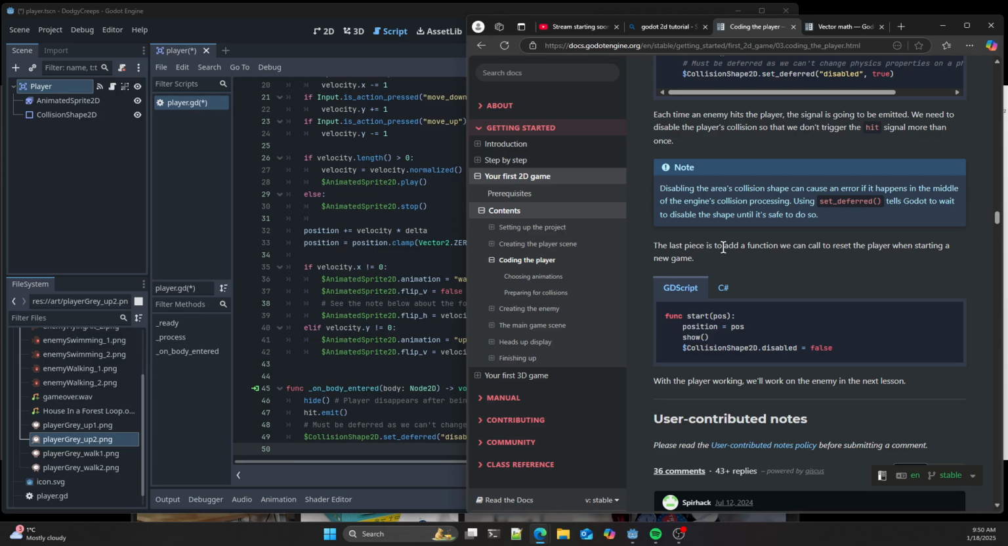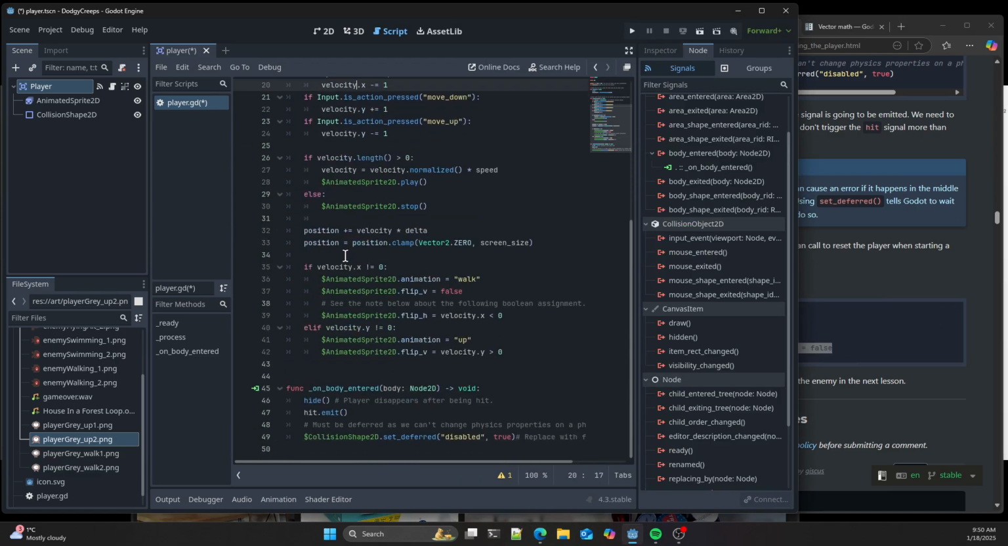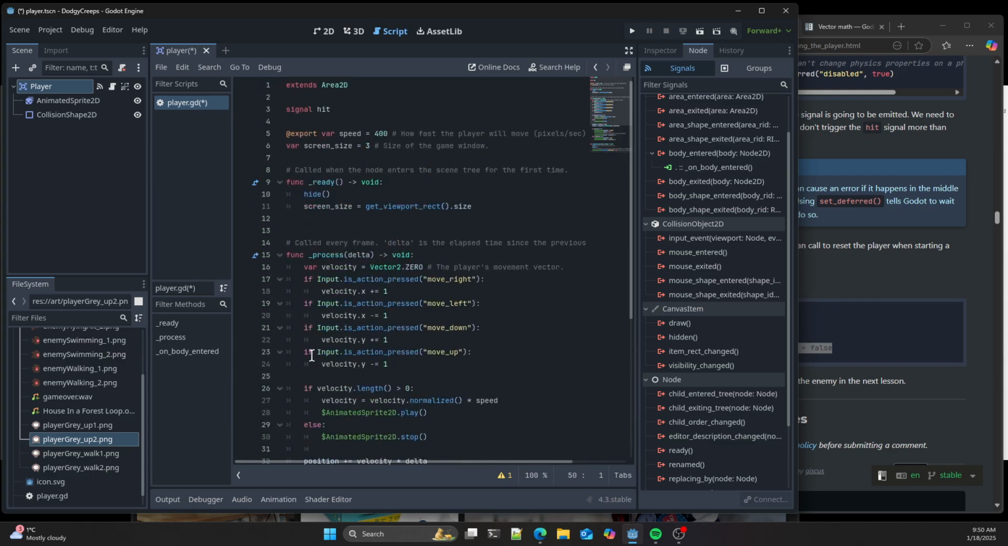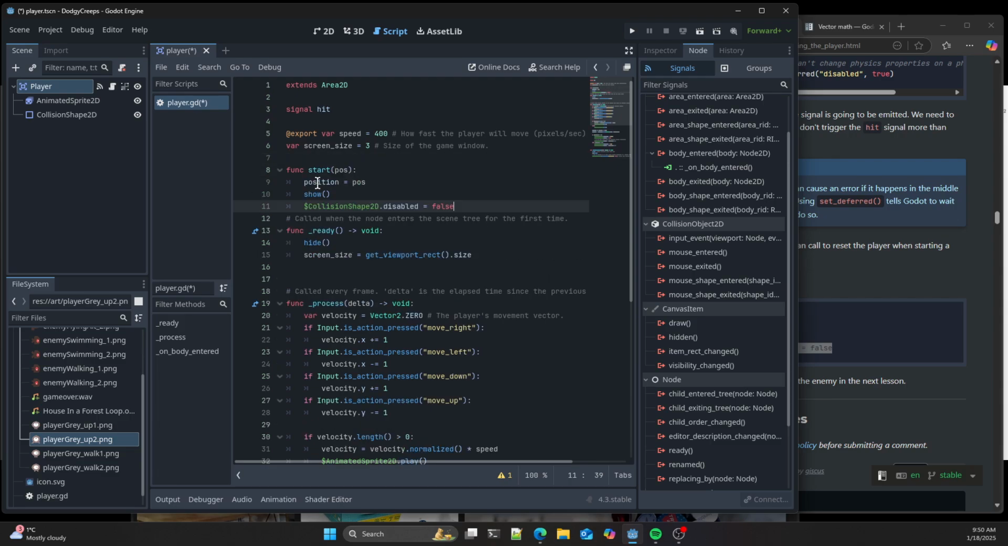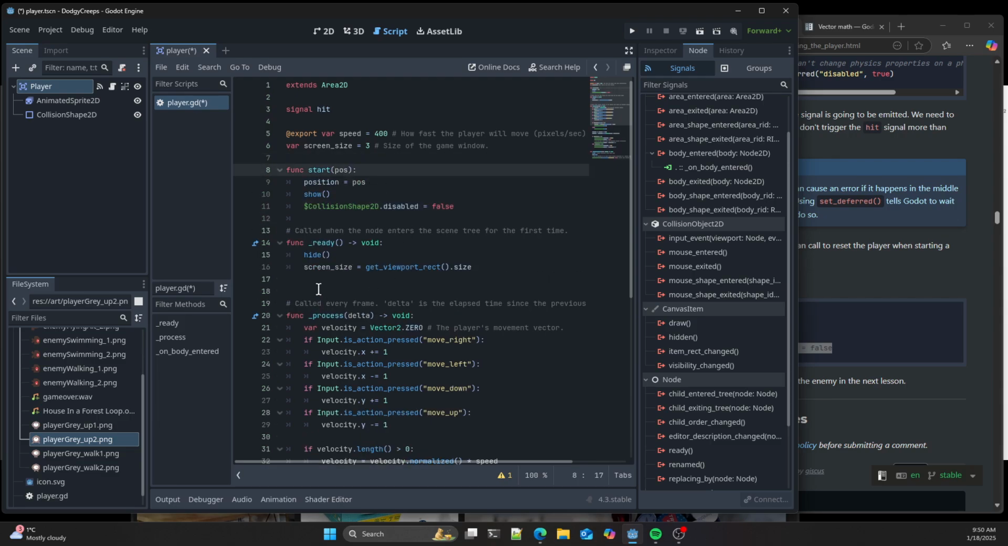Alright. The last piece is another function we can call to reset the player when starting again. Currently nothing is calling that function. If you remember what we discussed about functions, by convention you have an underscore. This one doesn't. Nothing's calling this yet, but we're preparing this ready for the next part of the tutorial, which will call that to get the ball rolling.